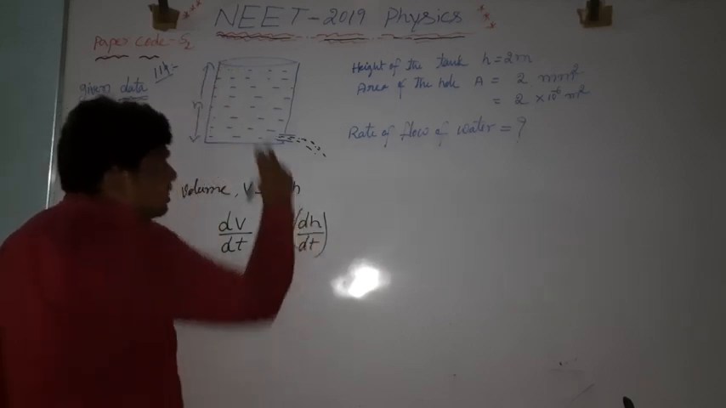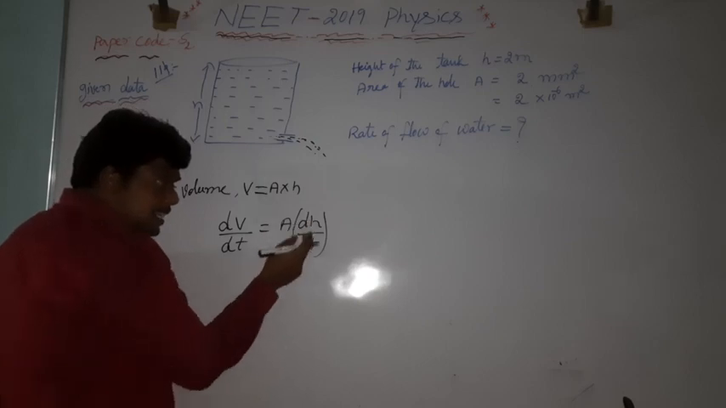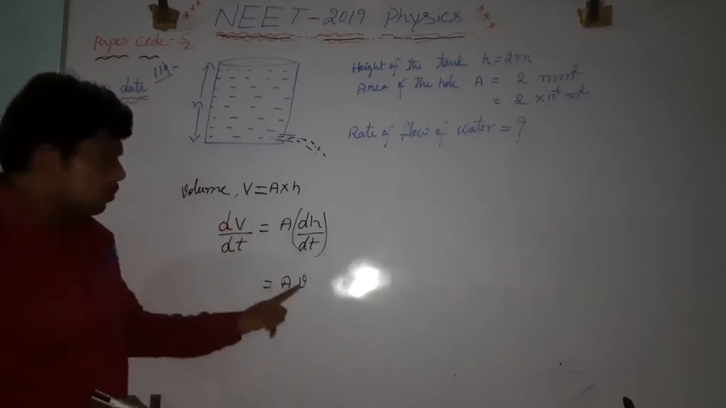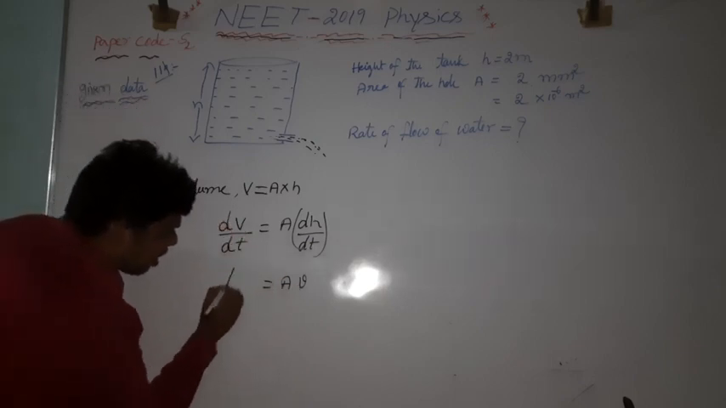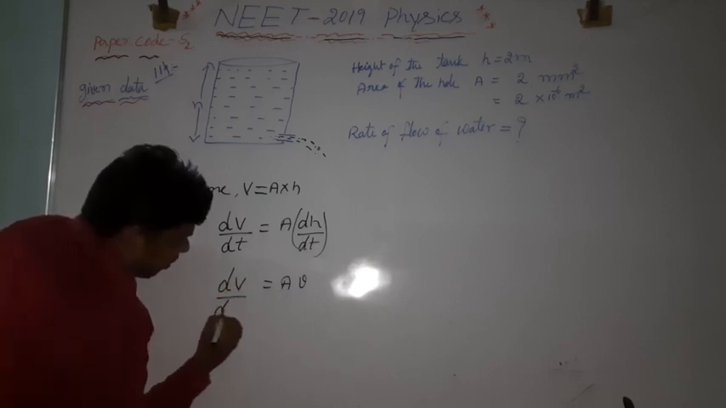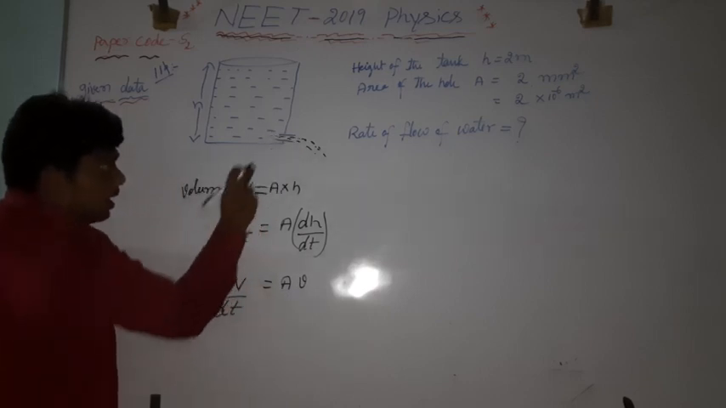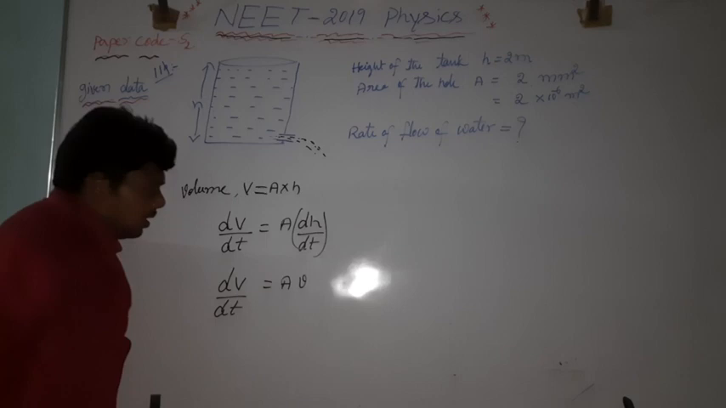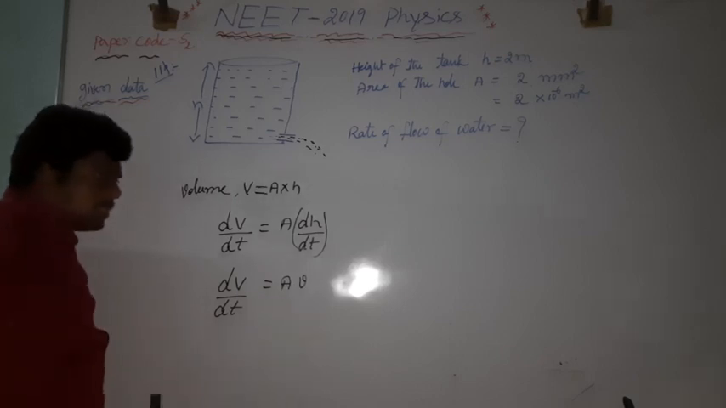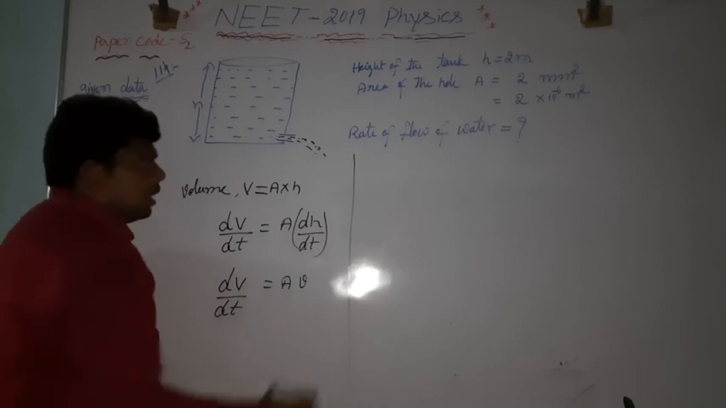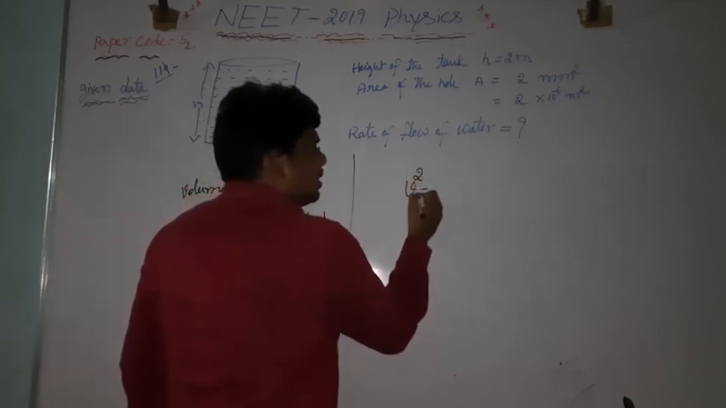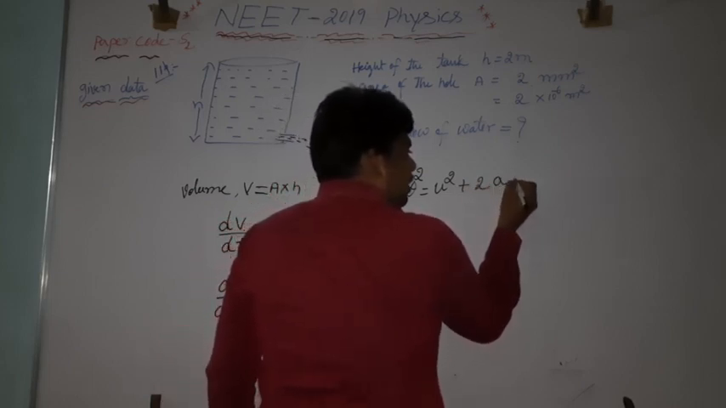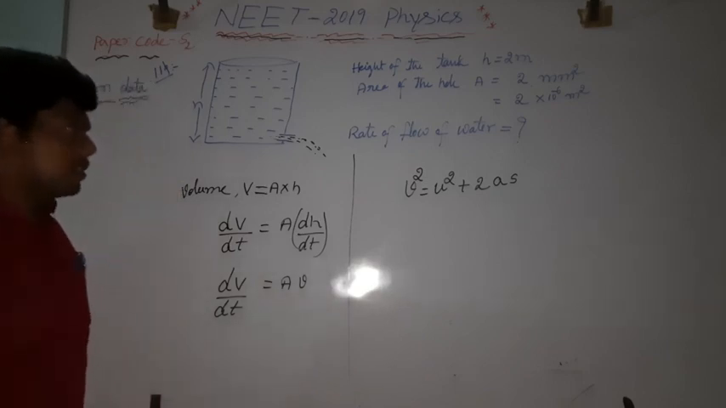dH by dt, H is distance, so distance with respect to time is velocity. Remember this: capital V is the volume, small v is the velocity, A is the area. Rate of flow of water through the wall, through the pipe or through the hole is given by area into velocity. How is the velocity given? V square is equal to U square plus 2AS.